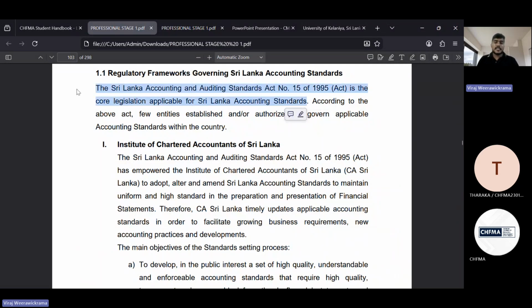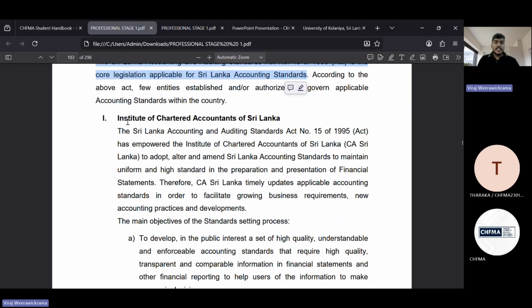This is the point we need to know when it comes to the main areas of the regulatory framework in the Sri Lankan context for financial reporting. The governing body, as per this act, is the Institute of Chartered Accountants of Sri Lanka. It has been empowered to adopt as well as to alter or amend Sri Lankan accounting standards and to maintain uniform and high standards of preparation and presentation of financial statements.